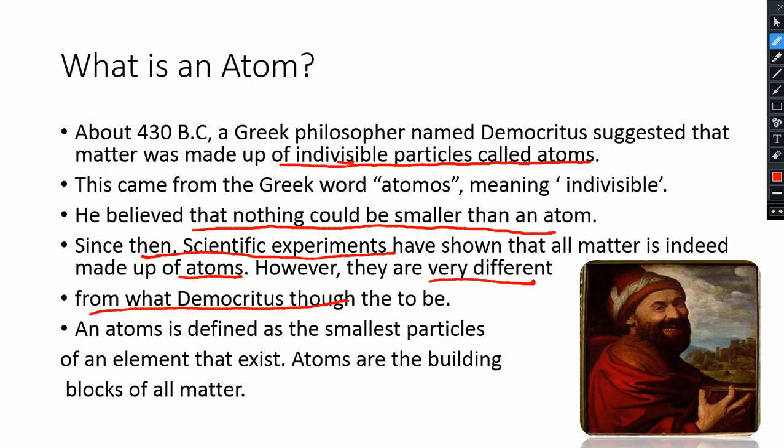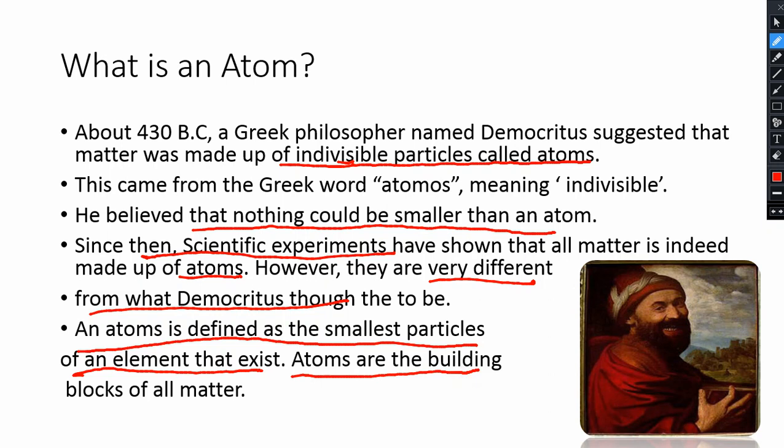Democritus said it is indivisible and there is nothing smaller than an atom. The scientists found out that it is not the same, and concluded that an atom is defined as the smallest particle of an element that exists.